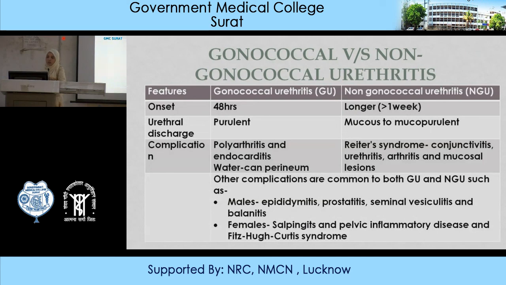Now, gonococcal versus non-gonococcal urethritis, if you differentiate, in gonococcal urethritis, the onset is 48 hours, while in non-gonococcal, it may be more than a week. The urethral discharge is purulent in gonococcal urethritis, while in non-gonococcal urethritis, it is mucus to mucopurulent. Complications are polyarthritis and endocarditis, and watering-can perineum can be seen in gonococcal urethritis, while in non-gonococcal urethritis, what you see is Reiter syndrome: conjunctivitis, urethritis, arthritis, and mucosal lesion. All these become your MCQ in pre-PG or entrance exam.